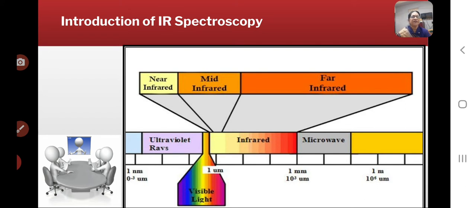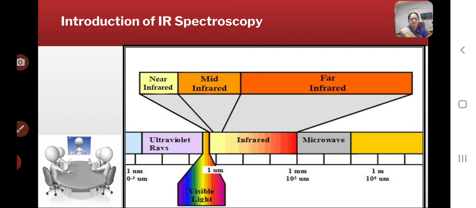Now let us see about the IR spectroscopy. Infrared spectroscopy is the spectroscopy that deals with the infrared region of the electromagnetic spectrum, that is light with longer wavelength and lower frequency than the visible light.